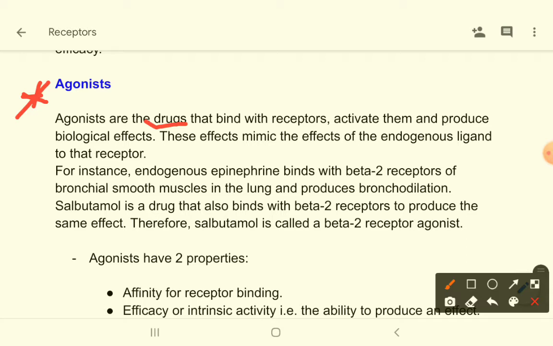The endogenous ligands also bind with these receptors, so the drug's effects mimic the effects of the endogenous ligand at that receptor. Okay, the drug's effect will be like the endogenous substance's action.